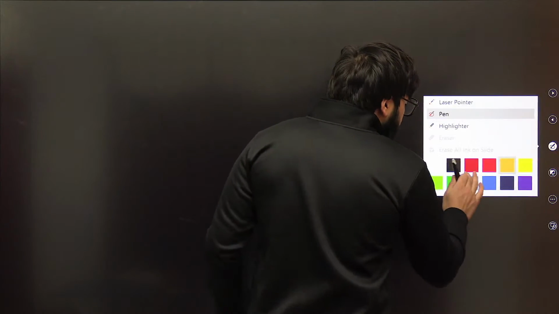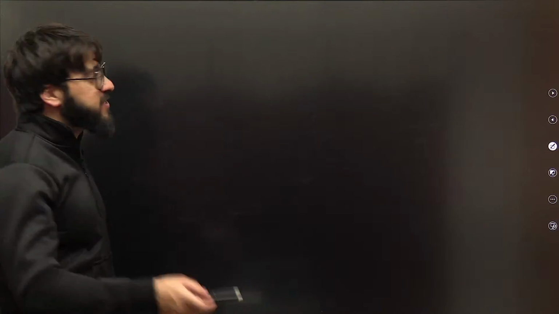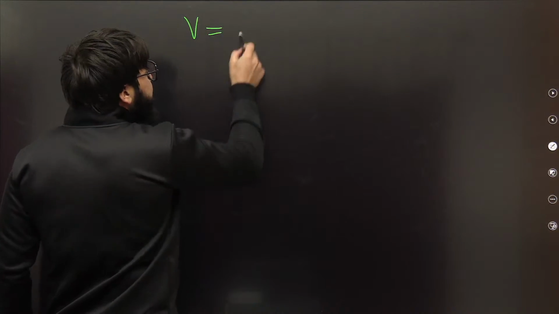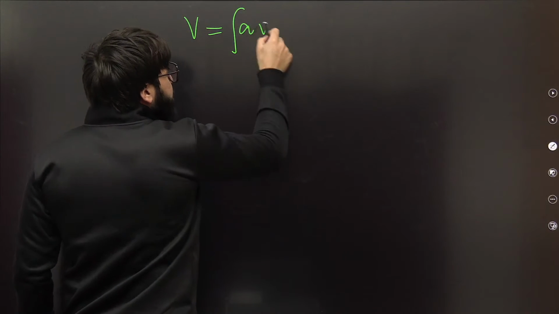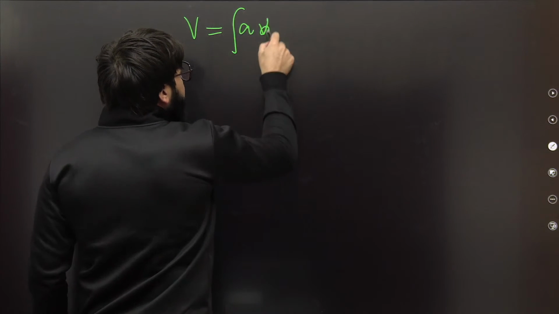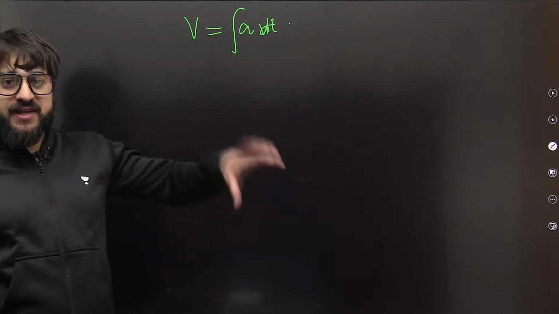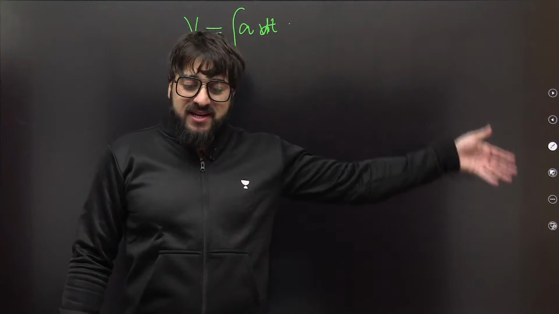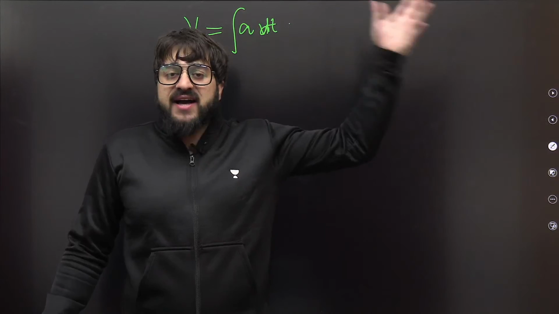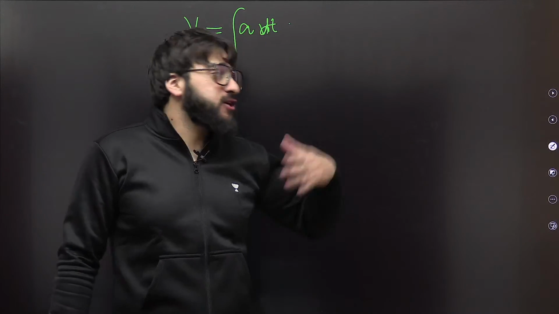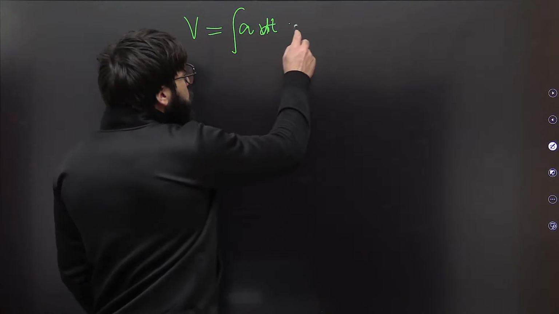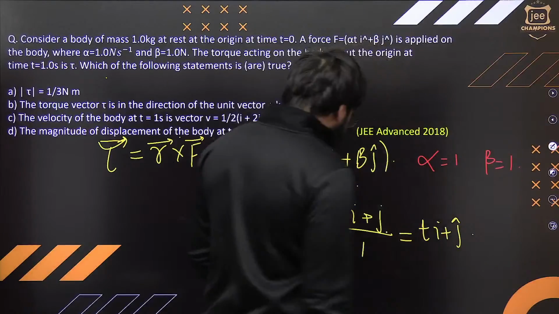Can you tell me how to find the velocity from this acceleration? You'll say, sir, velocity from acceleration is nothing but integration of a dt, V is equal to integral of A dt. Exactly. If velocity is given, you are supposed to find the acceleration, you differentiate. If acceleration is given, you are supposed to find the velocity, you integrate. Okay, so just integrate this term over here.